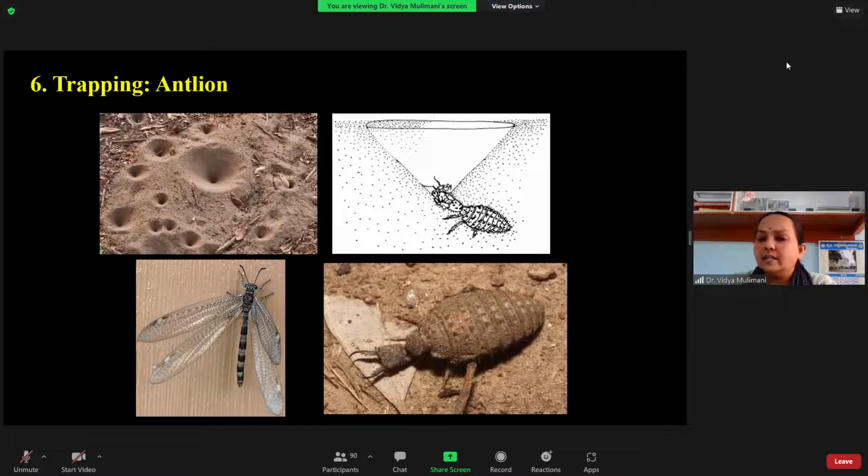Exactly at the center, you can see the grub waiting with its mandibles for capturing. The trap is mainly meant for ants, but other small insects also fall into it. This is the grub of the antlion and this is the adult. If you just disturb the pit, you will get the grub of the antlion.